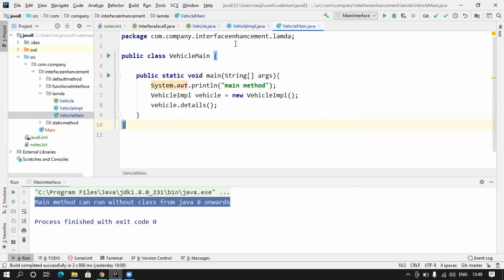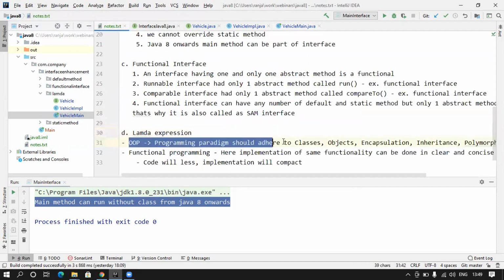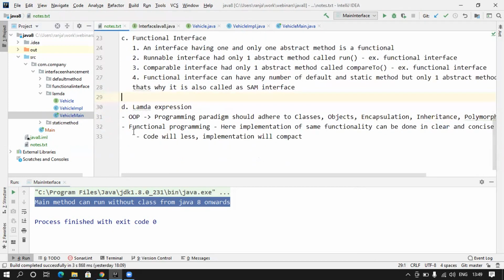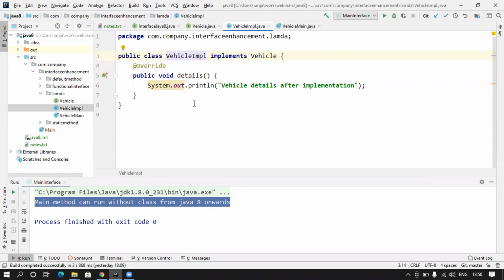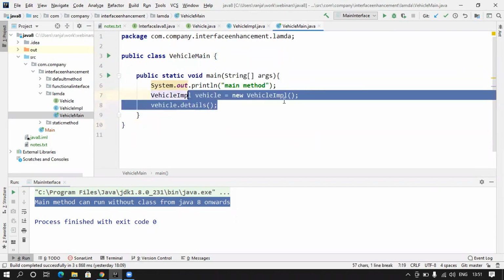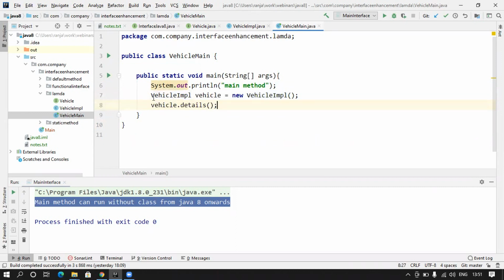That is the object-oriented way. But let's see how we want to do it in the functional programming way. I hope you understood the problem. Until Java 7, you had to create one file for the declaration, a second file for the implementation of that declared abstract method, and a third class where you get the object and use it.